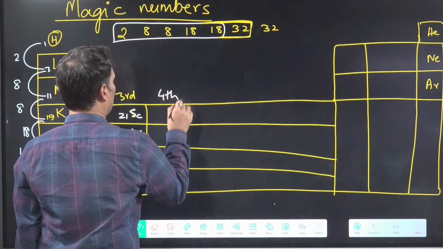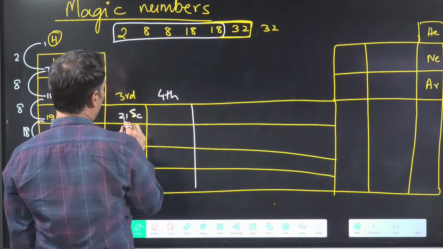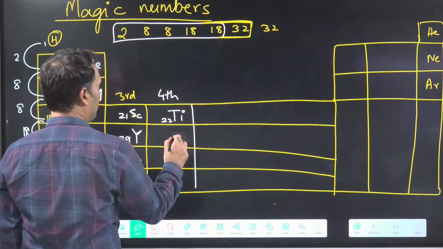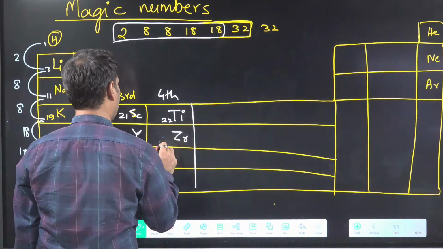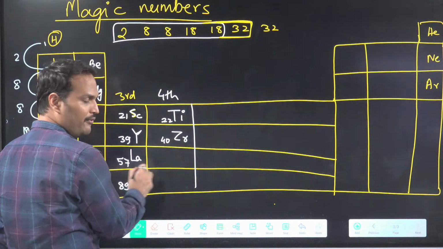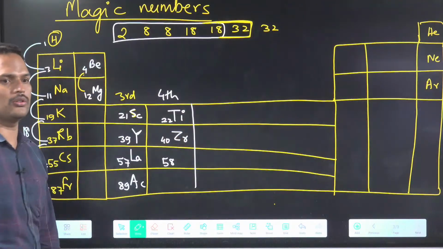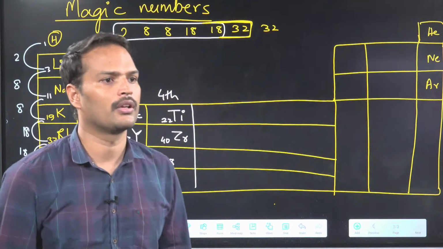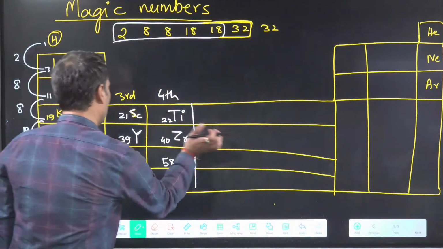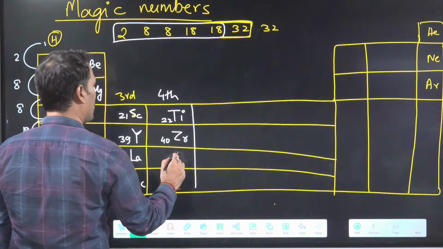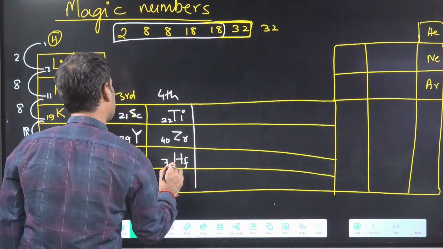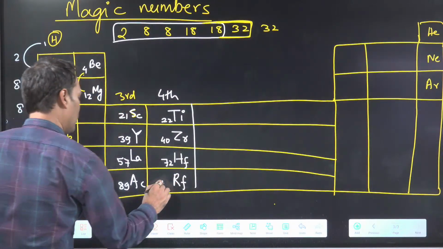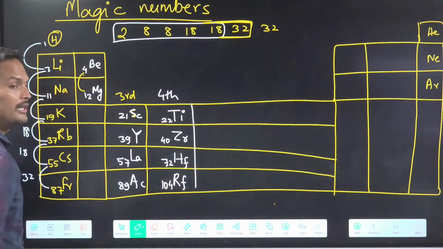Now come to the fourth group finally. In the fourth group, what do we have, sir? Very easy. 21, this is your Sachin Tendulkar. 22, titanium, then zirconium, 40. Lanthanum, 57. Will I write 58 here? Should I write 58? No. You will say, sir, 14 elements are gone. So you have hafnium with 72. Then rutherfordium with 104. Now you check the gap.